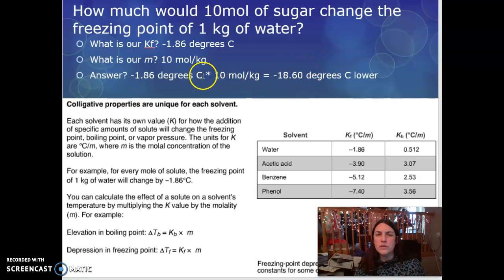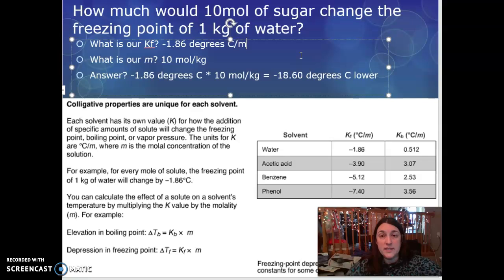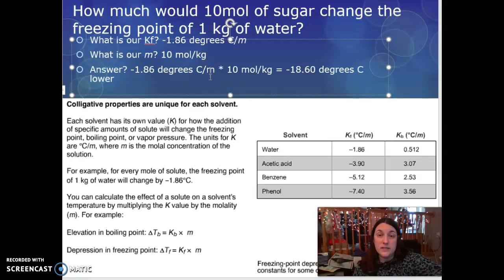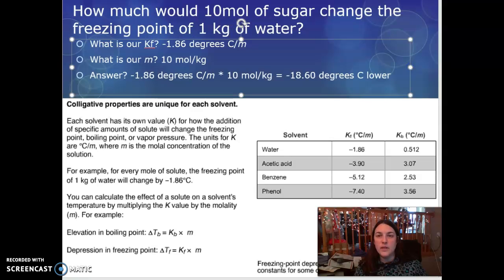If you're wondering why the moles canceled off, I actually forgot part of my unit. Our KF unit is divided by molality. And so that is how we are going to cancel off our moles per kilogram, because it's divided by molality. So I did forget that on there. Sorry about that. Update it really quickly. But that's how you're only left with degrees Celsius, because dividing by molality cancels off the moles per kilogram.